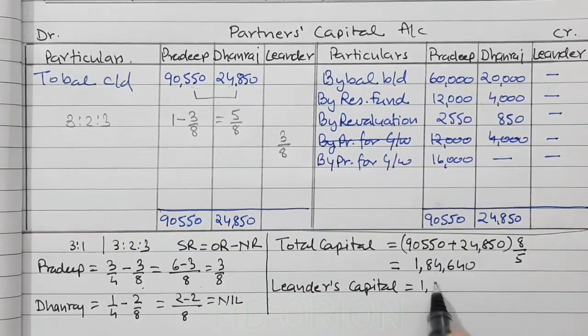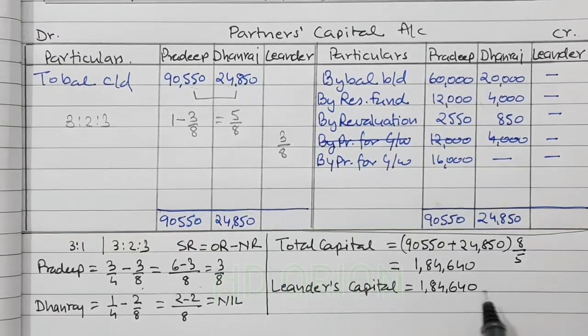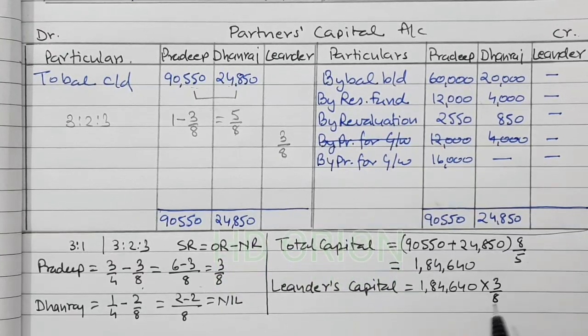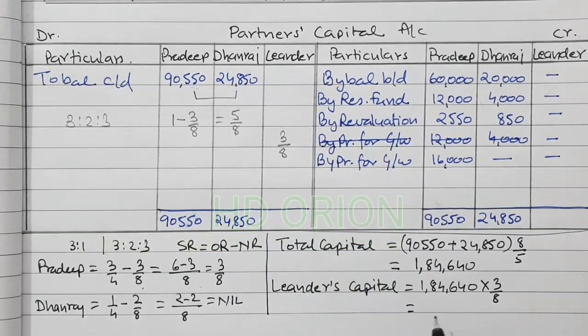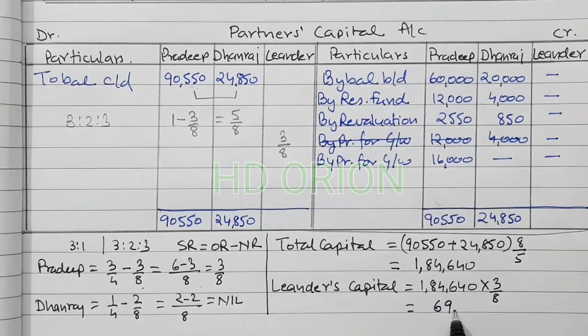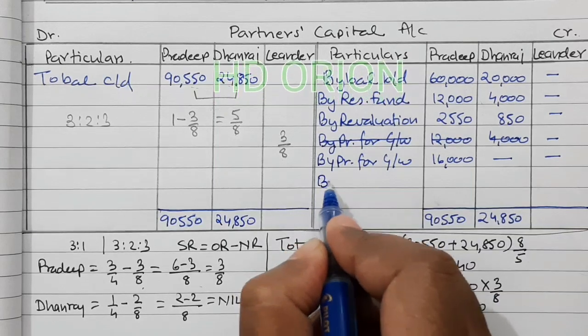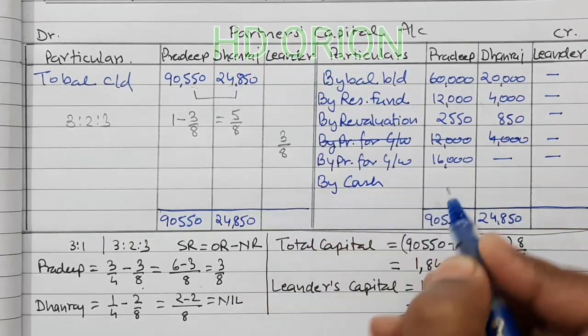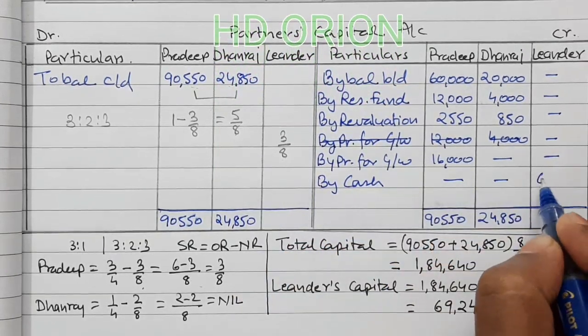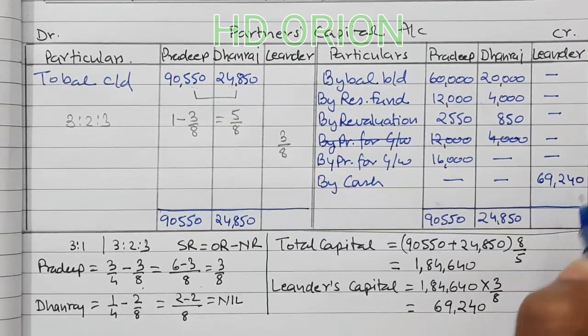Now Leander's capital is equal to 184,640 into 3 by 8. It is 69,240. So this is the amount of capital which the new partner will bring by cash, 69,240.